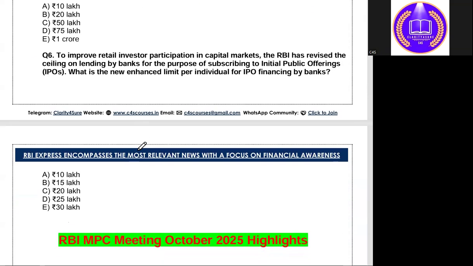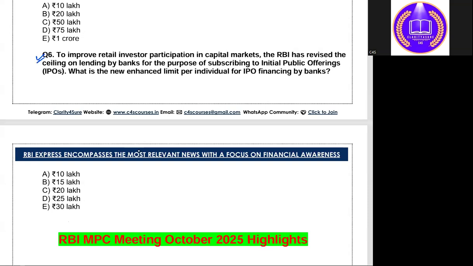And the last question of today's series, the 6th question: to improve the retail investors' participation in the capital market, the participation of the small investors in the capital market, RBI has revised the ceiling on lending by banks for the purpose of subscribing to IPOs. These IPOs can be subscribed by the retail investors. For that, RBI actually revised the ceiling, the upper cap. Ceiling means the upper cap, right? Up to which the bank can lend to the retail investors. So you need to answer what is the new revised limit as per the IPO financing by banks.